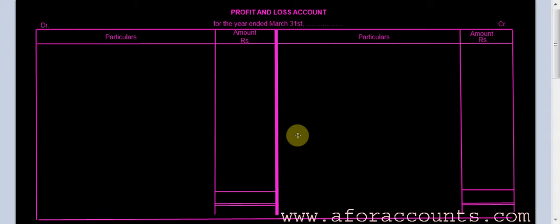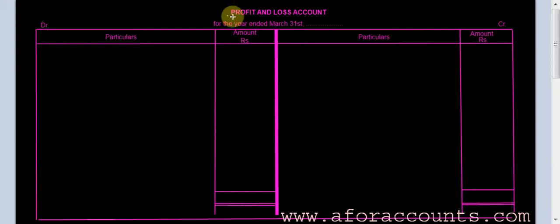Let's discuss what all we write in the profit and loss account. All the indirect expenses and all the indirect incomes have to be written in the profit and loss account, so we get a net profit related to it. It is actually made at year end.